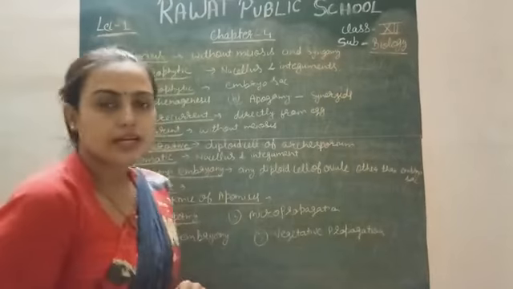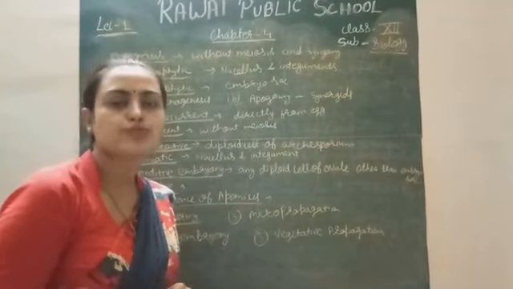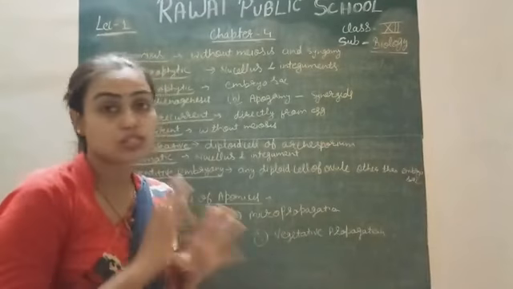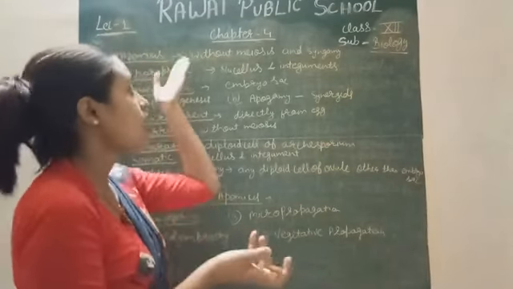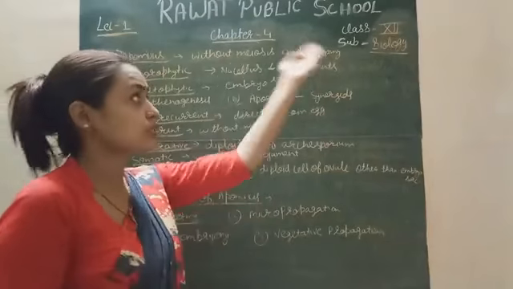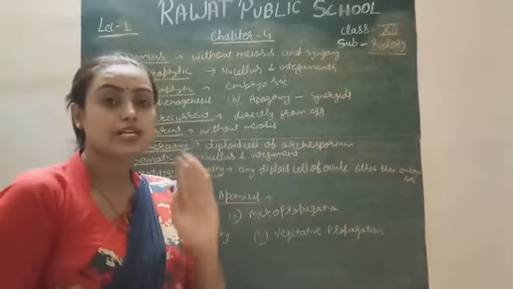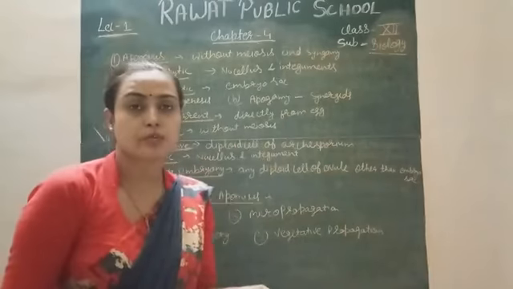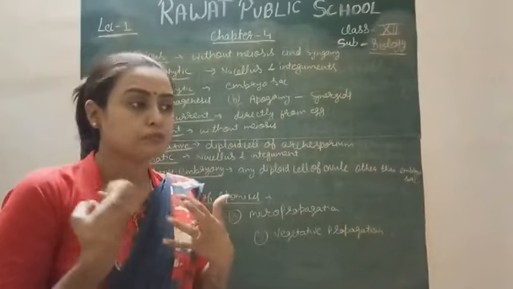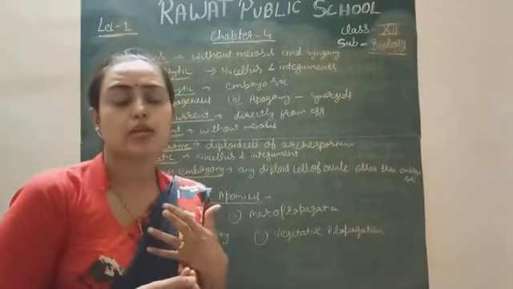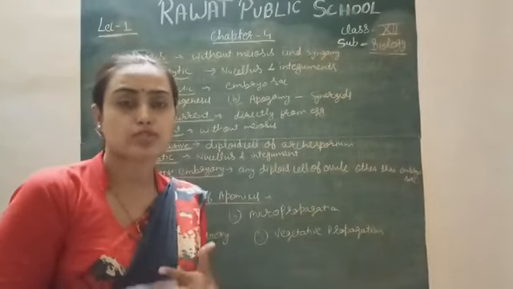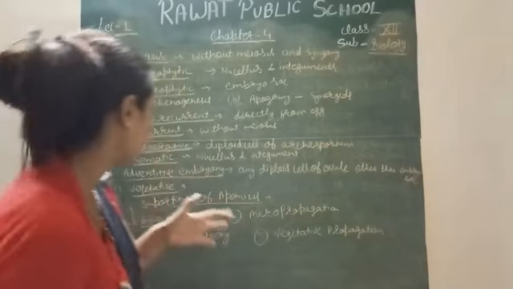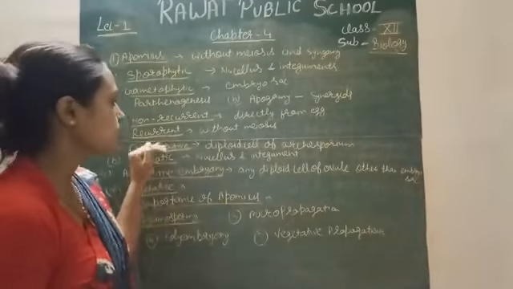Next is the recurrent. Here also the embryo is formed from the embryo mother cell, but again meiosis does not take place, because apomixis is a process where meiosis and syngamy do not take place. It means some other embryo sac cells help in the reproduction, or maybe the sporophytic cells also help in the formation of the embryo. That condition is called apomixis, right? Okay, next is the generative.